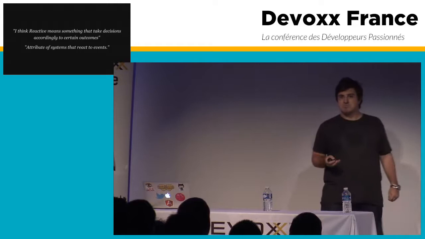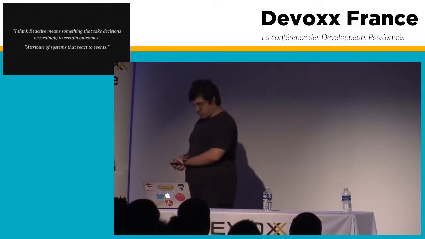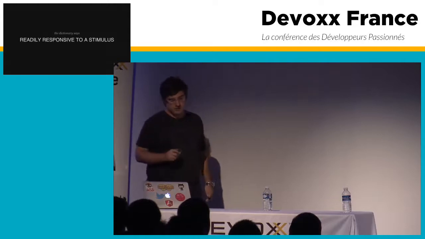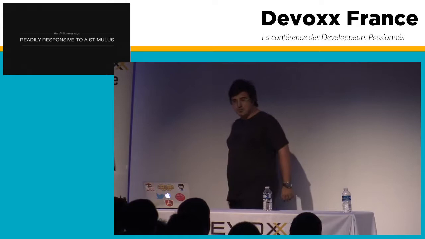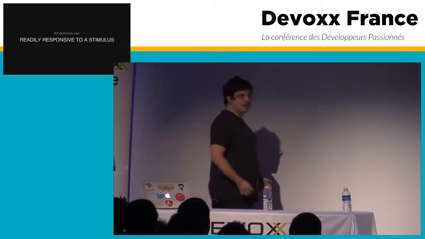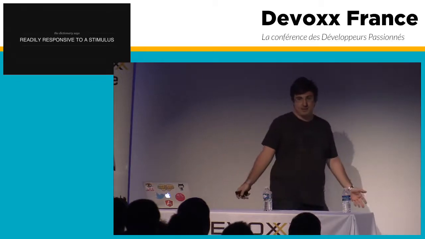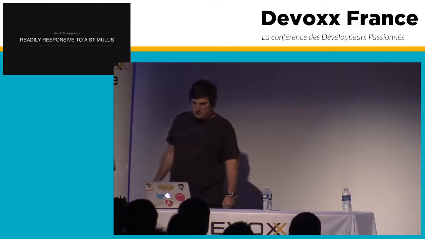So I wasn't exactly happy with any of these definitions, so all I did was just go to the dictionary. In the dictionary, I read readily responsive to a stimulus. Of course, as every time I read the dictionary, I didn't understand it at all, so I read it again. Readily responsive to a stimulus.